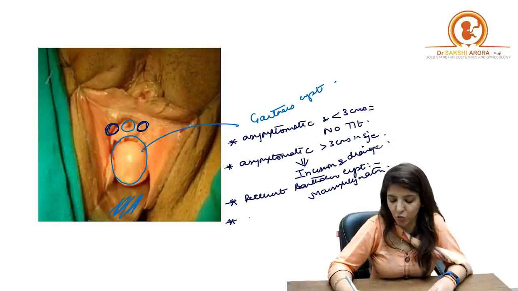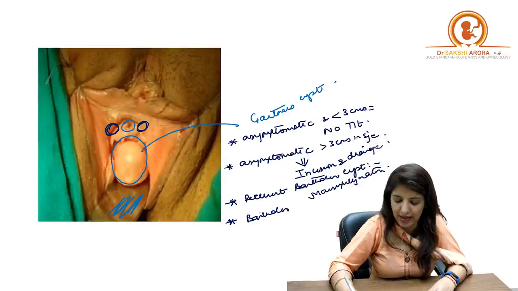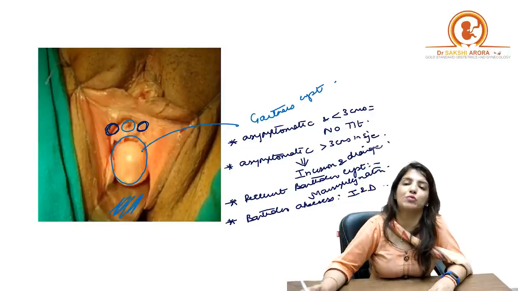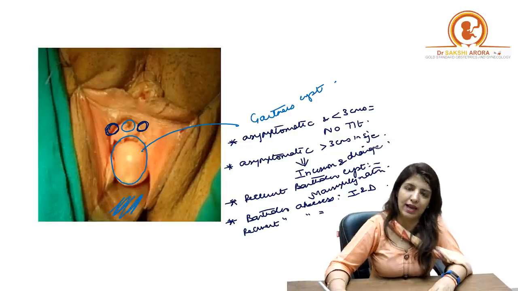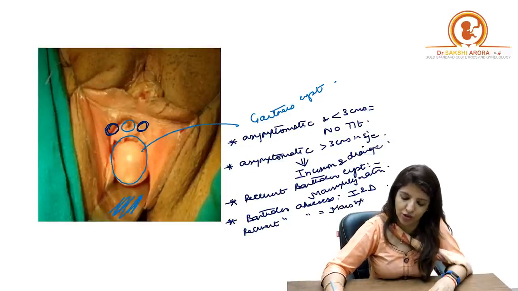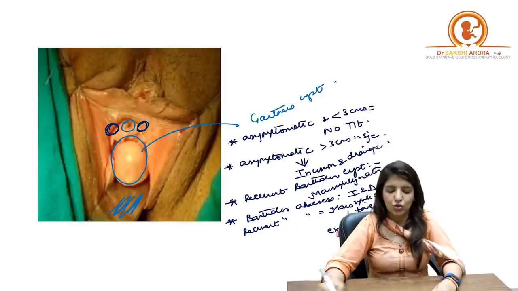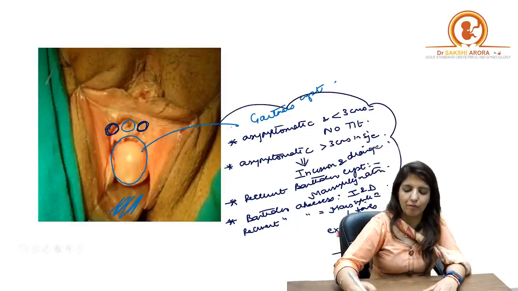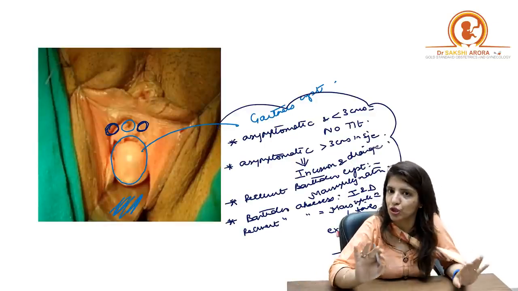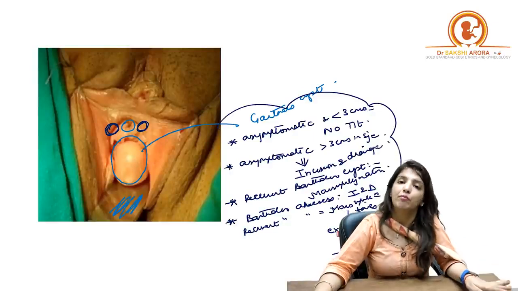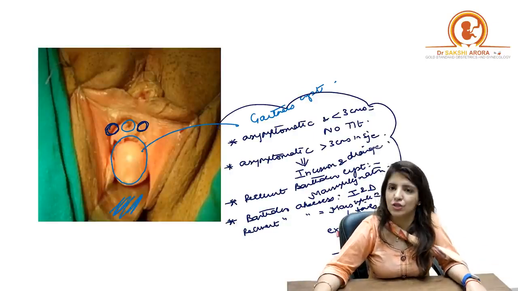Suppose your question says, what is the management of Bartholin abscess, any size? Bartholin abscess, again the management is incision and drainage, and again if it is a recurrent Bartholin abscess, then the management is marsupialization, and if marsupialization also fails, then it is excision of the gland, right? So these are the new guidelines which I want you to remember with respect to Bartholin cyst.